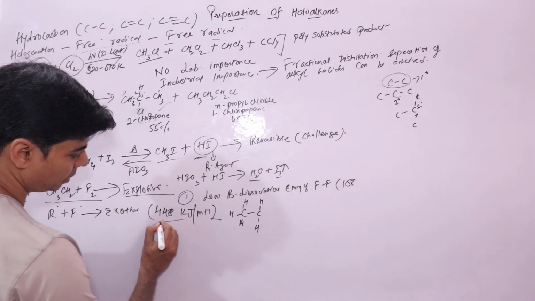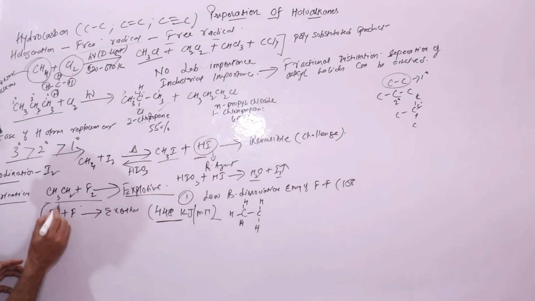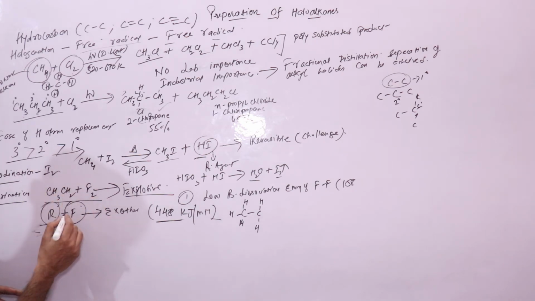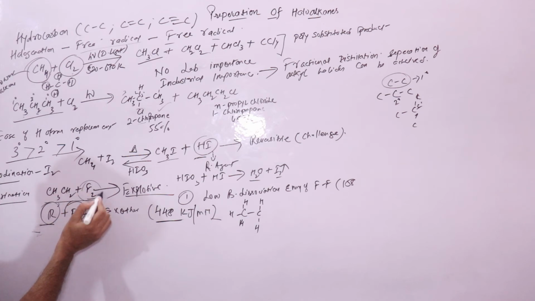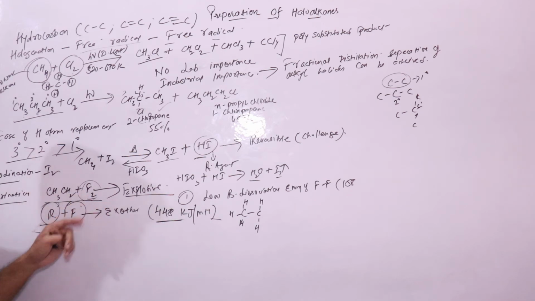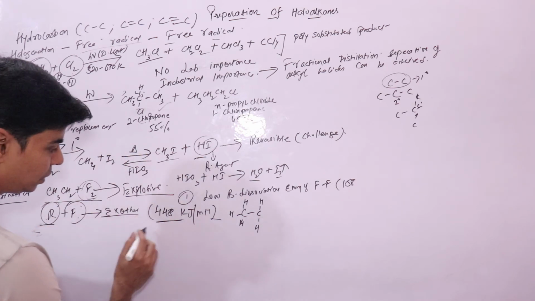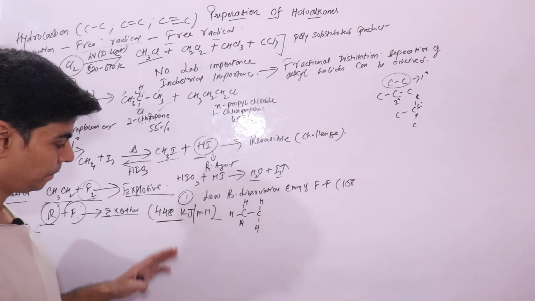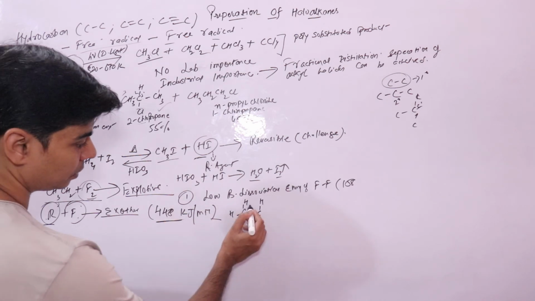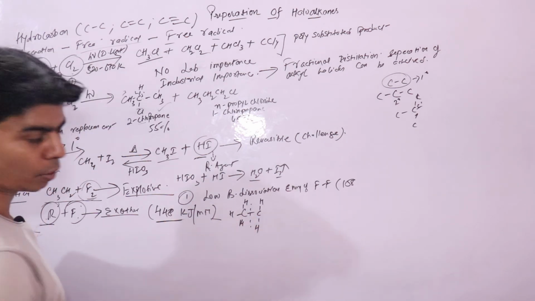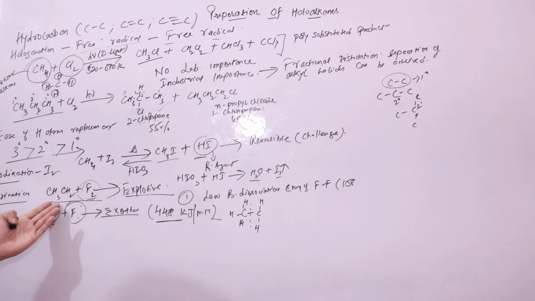Now the heat produced by the reaction of these two free radicals, the alkyl free radical, in this case ethyl, and the fluorine radical generated by the cleavage of the fluorine molecule, is highly exothermic and produces a heat of around 448 kilojoules. This heat produced will cleave this carbon-carbon bond. It will cleave or break this alkane molecule. So this reaction is not possible.